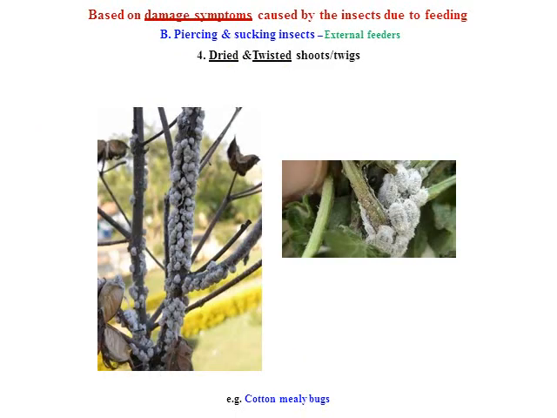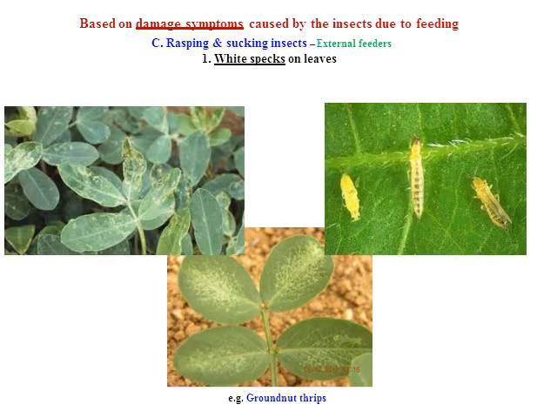Another one is the piercing and sucking type of insect that produces dried and twisted shoots or twigs, in particular the mealybug in cotton, Phenacoccus solenopsis, during the harvesting stage of the cotton and the later stage, in December and January. This type of symptom, drying and twisting of the shoots or twigs, is observed in the cotton. So another one is the thrips, that is the white specks on the leaves.